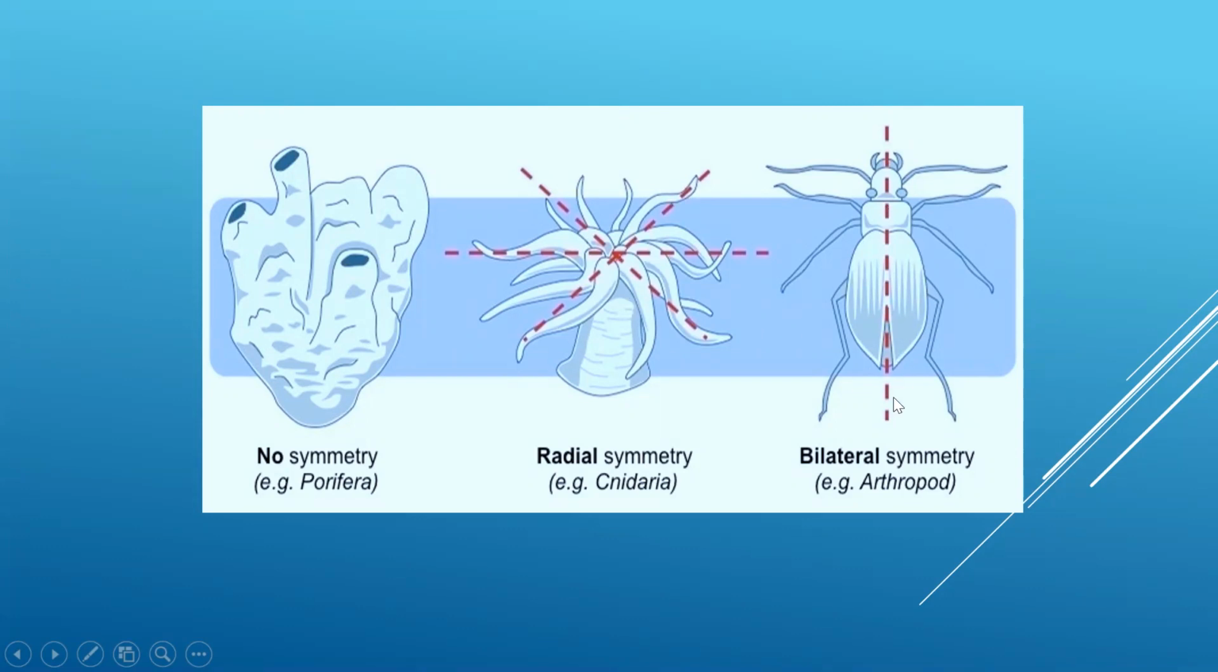Now talking about the third symmetry, that is the bilateral symmetry. In this, the animal body can be divided into 2 equal halves, that is right side and left side, 2 identical right side and left side. This is known as bilateral symmetry. Arthropods, even humans, we humans are bilaterally symmetrical.